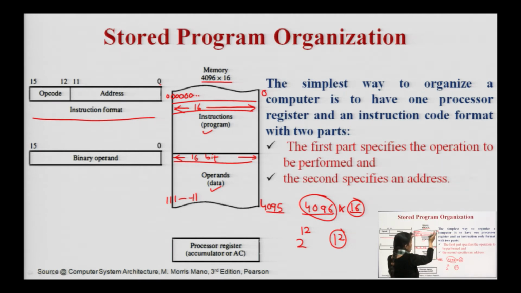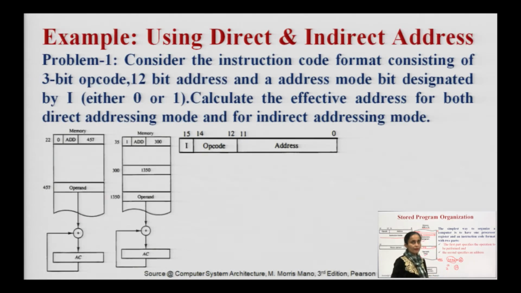This memory is basically divided into portions, and in the same memory I can store my OS also. Suppose in my C drive or D drive where I have installed my operating system, no user can save his or her own program. So some portion is reserved for my OS, some portion is reserved for storing my program, and some portion is reserved for storing my data. When I am saving my program in C, my documents or my named folder, actually I am saving it at these address locations in my memory.